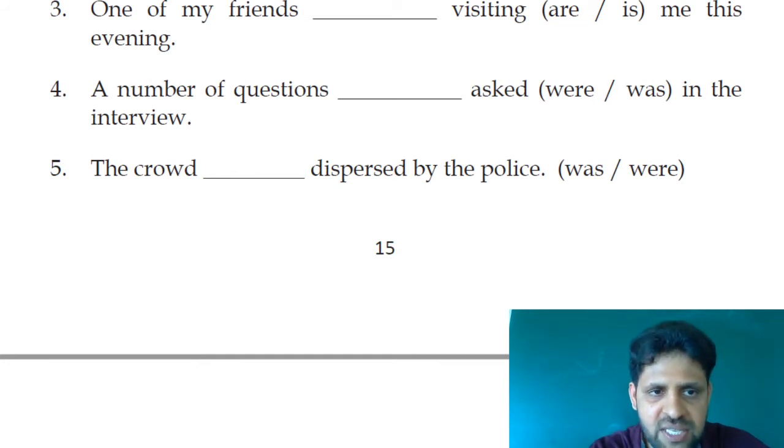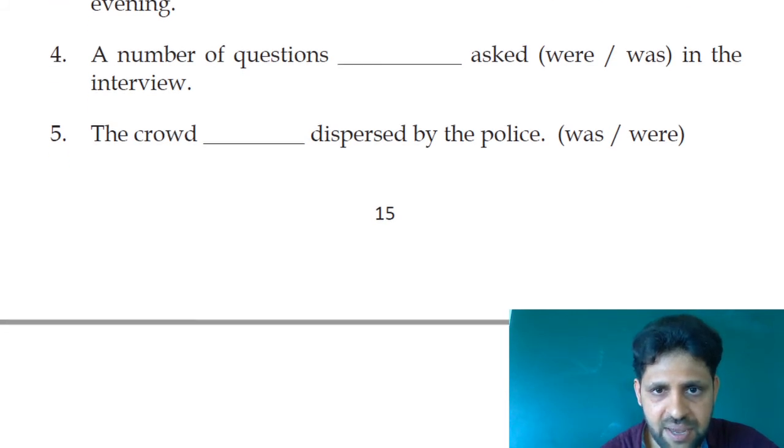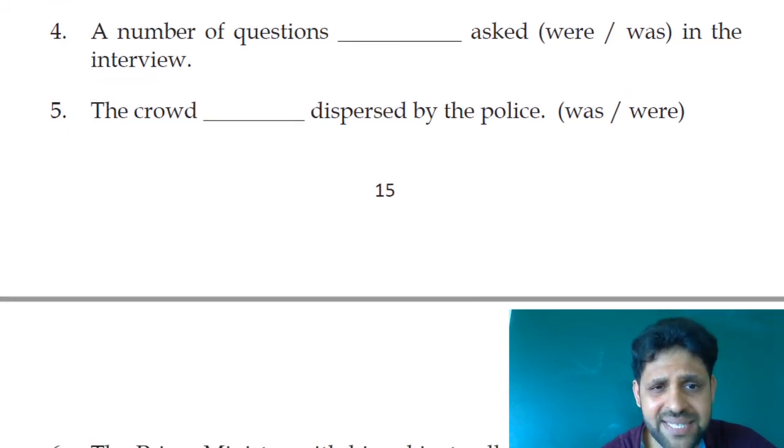The first question is, every seat in this bus. Every, as I told you, the word every is a singular subject. So it must agree with the singular verb. Which is the singular verb here? Has. So every seat in this bus has a number. Second one, all seats in this bus dash numbers. All seats, plural subject. Thus it takes a plural verb. So the answer is all seats in this bus have numbers.